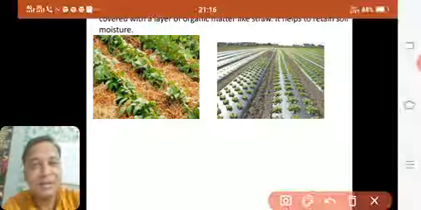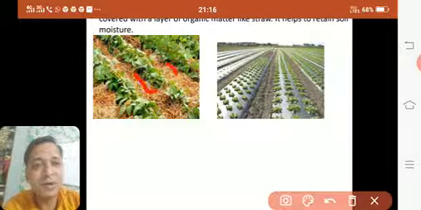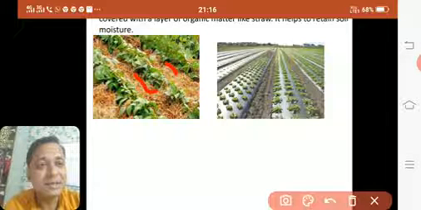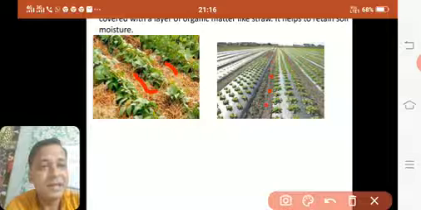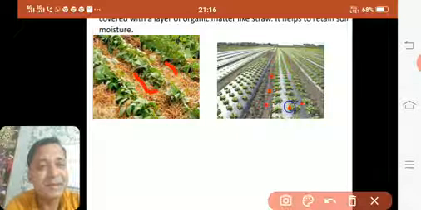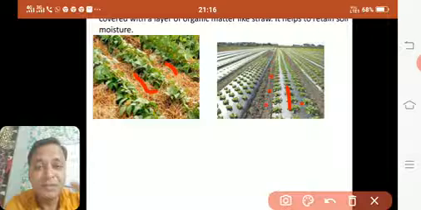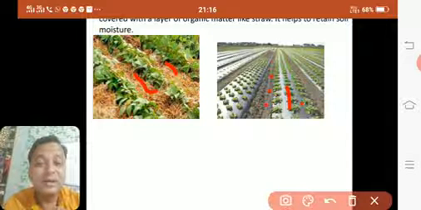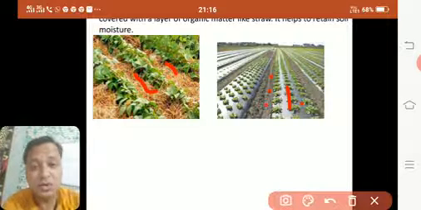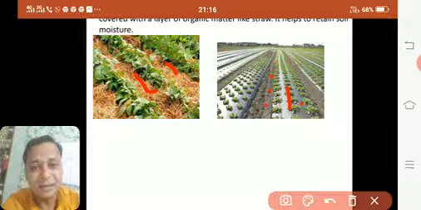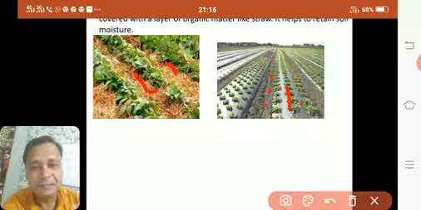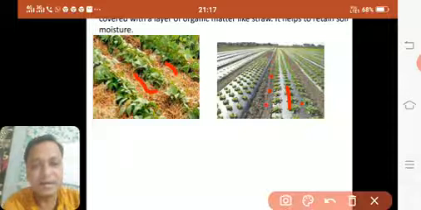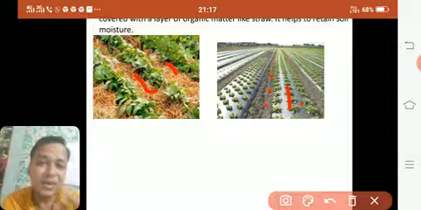Can you see here, this bare ground is covered by straw. Here this totally is covered by straw. It has been mixed up, and now here you can see it has been covered with plastic. So what happens? The moisture remains there. The water used here is very little because the moisture is inside. It is already wet. The moisture doesn't go outside. Evaporation is not possible because of the cover. So the use of water is very less in these cases.